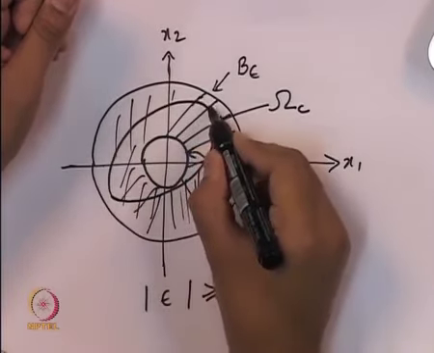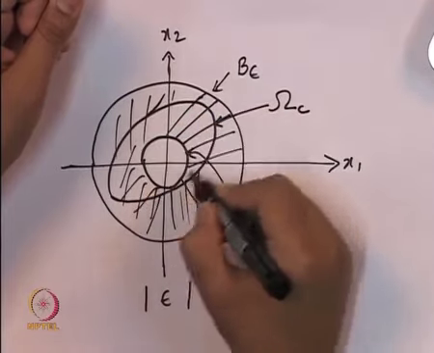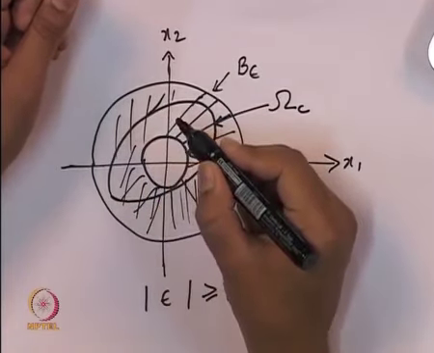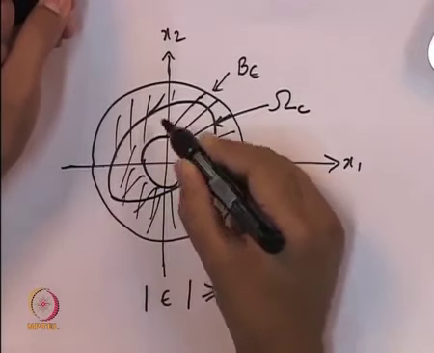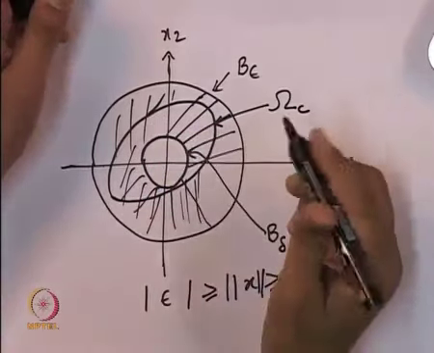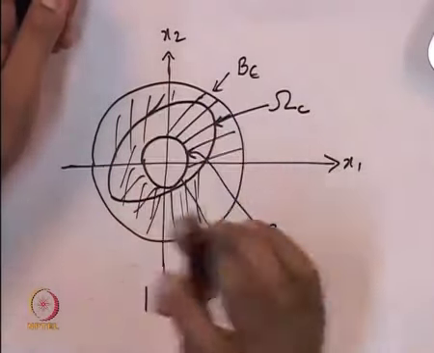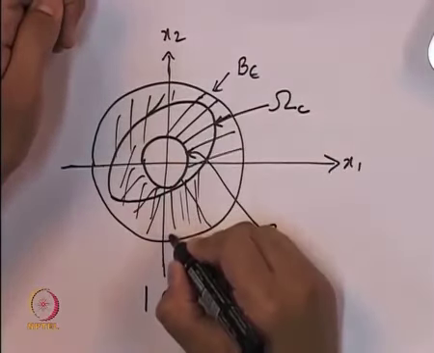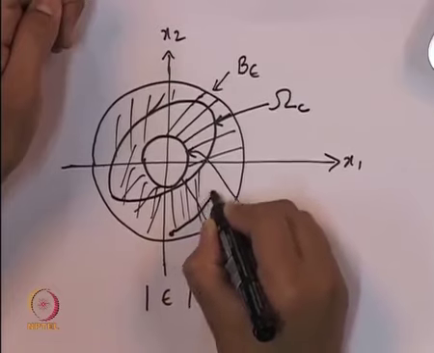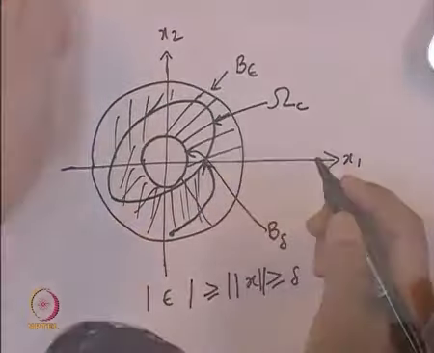If it doesn't enter inside this omega c, it can of course reach the boundary, because the boundary is where V of x of t is equal to c. On this boundary it could come, but it doesn't go inside this set omega c, and this B delta ball is contained strictly inside this omega c set, and hence we have now concluded that if it starts somewhere here, it can at most come up to this omega c.